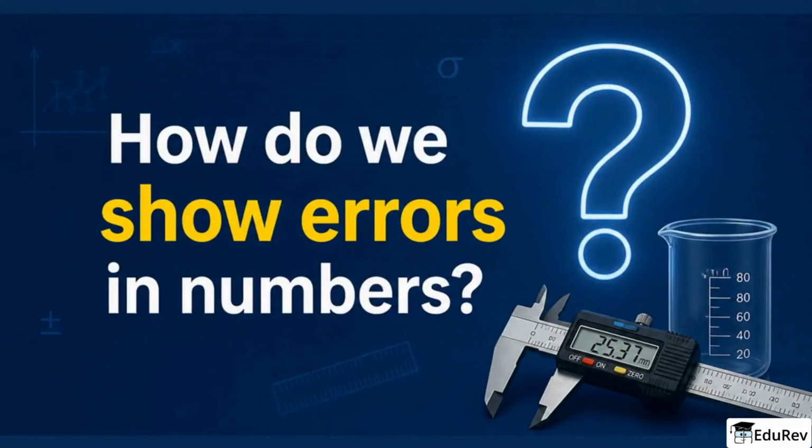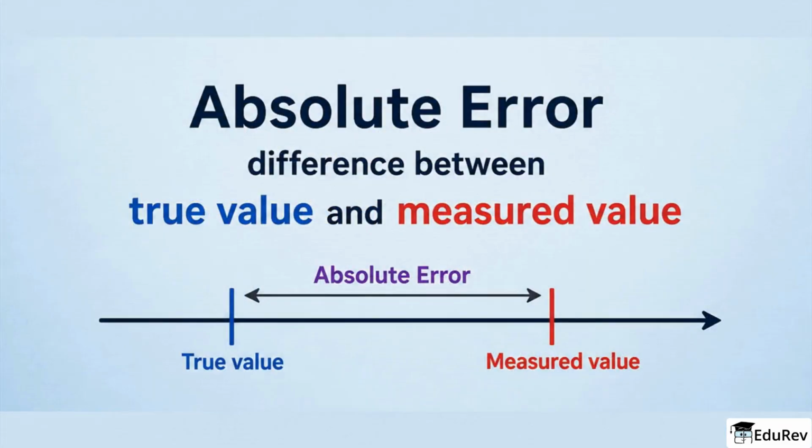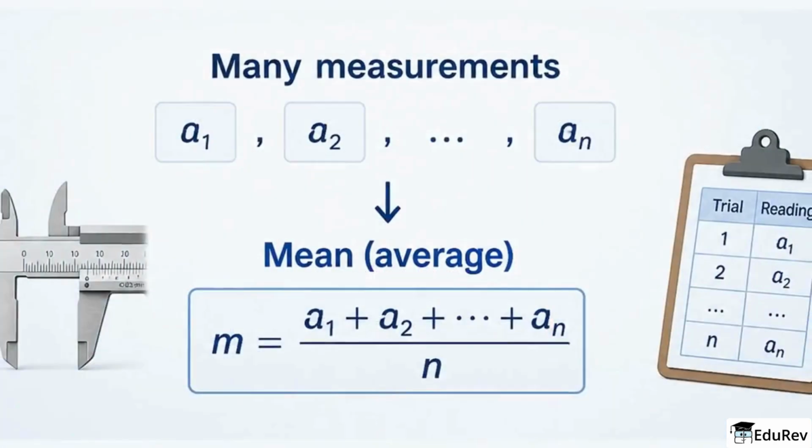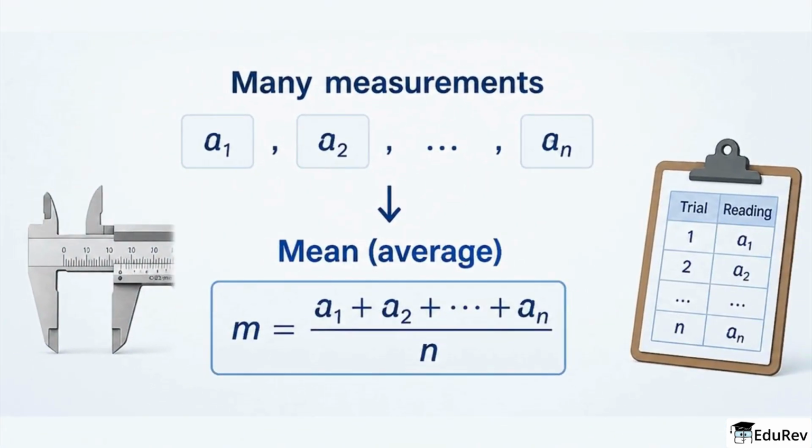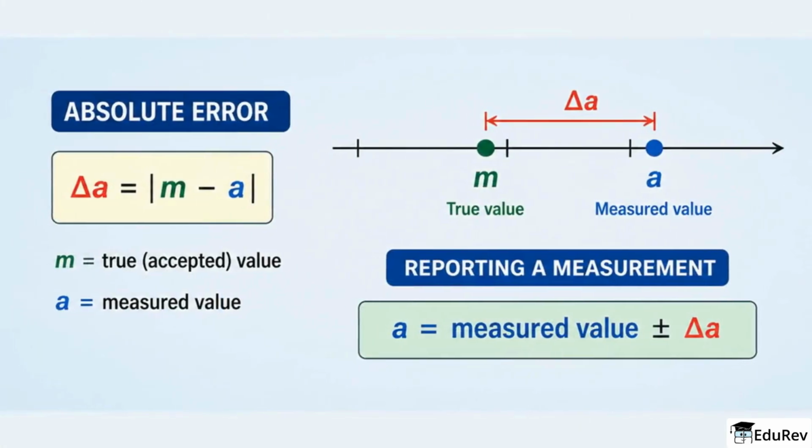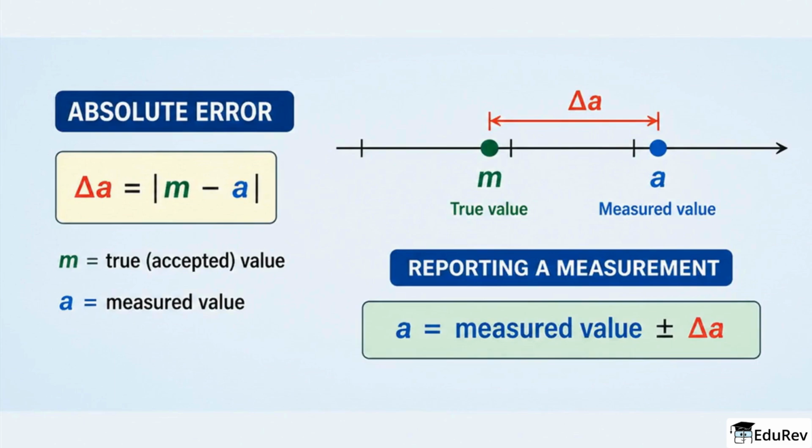Now, how do we show errors in numbers? Absolute error is the difference between the true value and the measured value. If measurements a1, a2, up to an are taken, the mean a_m equals the sum of a1 plus a2 and so on divided by n. The absolute error for a reading is a_m minus that reading, and we often report a measurement as measured value plus or minus delta A.